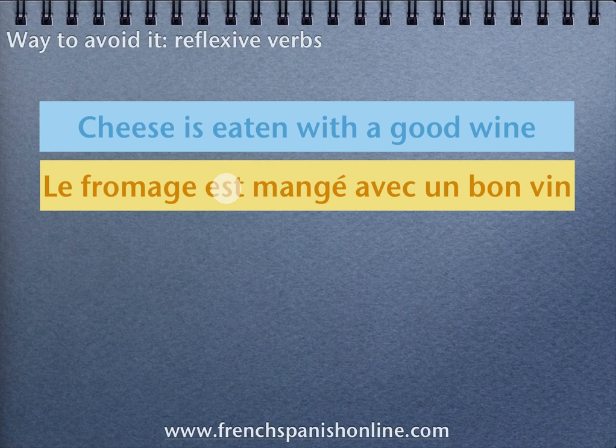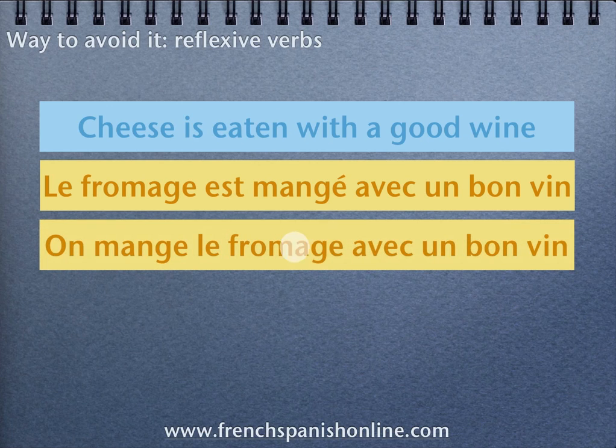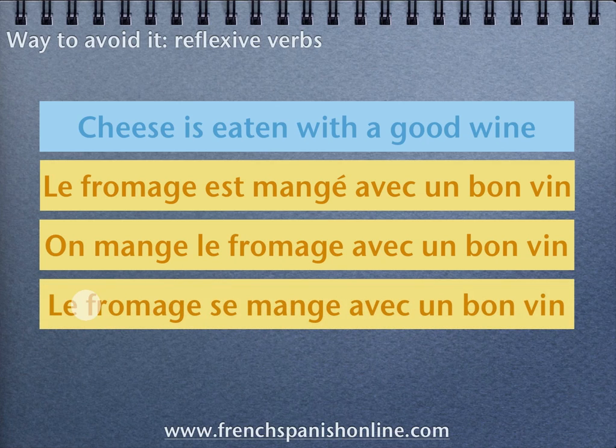For this reason, you can say first on mange le fromage avec un bon vin, active voice, and the reflexive verb will be le fromage se mange avec un bon vin. We add here se with the verb, so it is a reflexive verb. Le fromage se mange avec un bon vin.